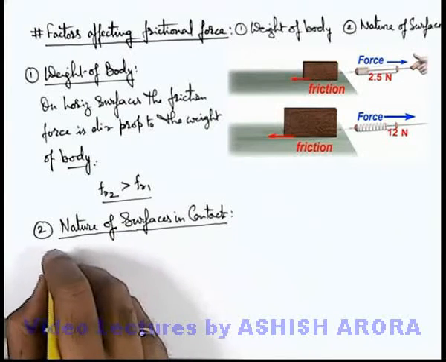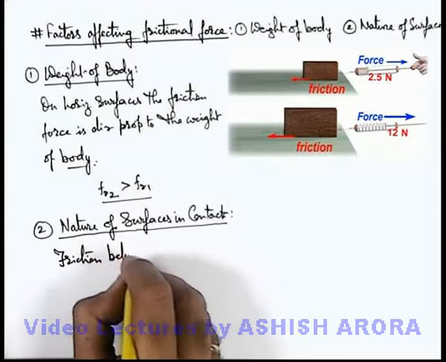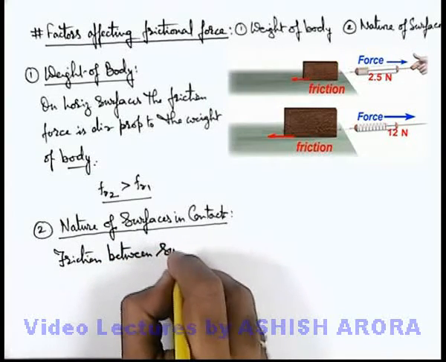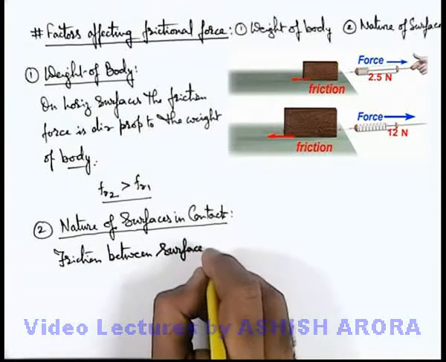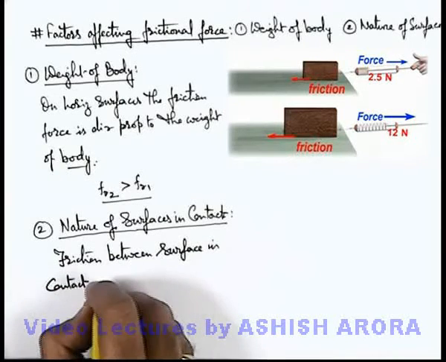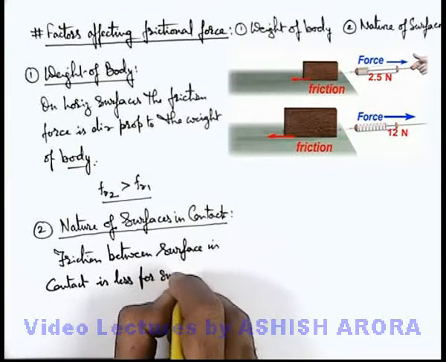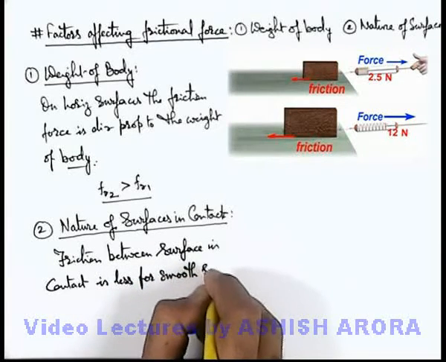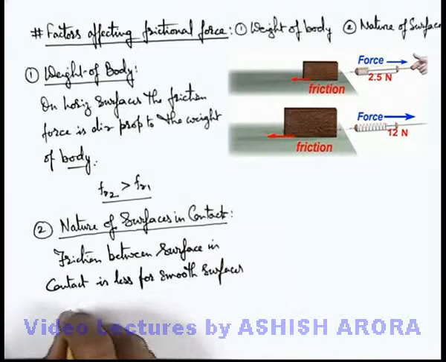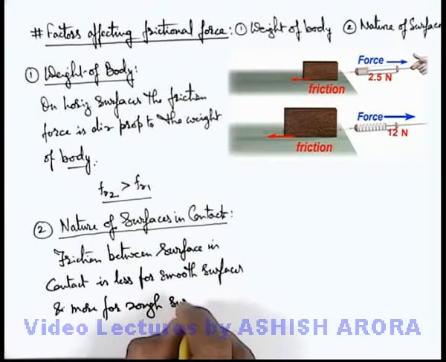Here we can write: friction between surfaces in contact is less for smooth surfaces and more for rough surfaces. Basic idea we already discussed about it in the previous section.